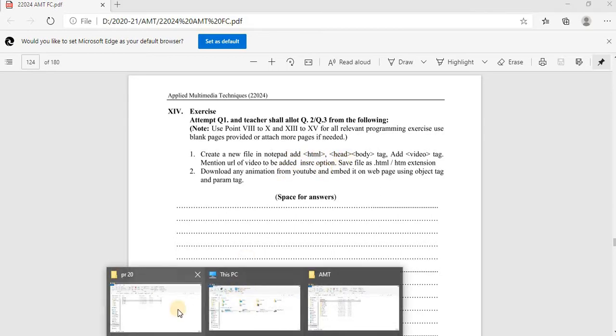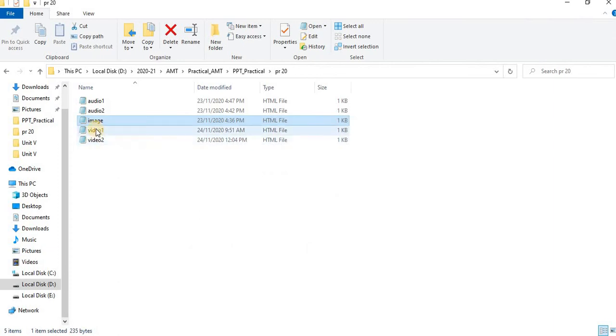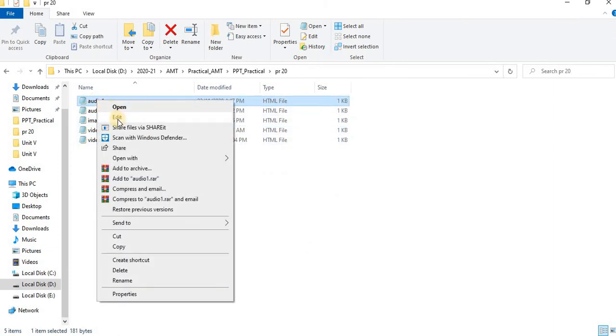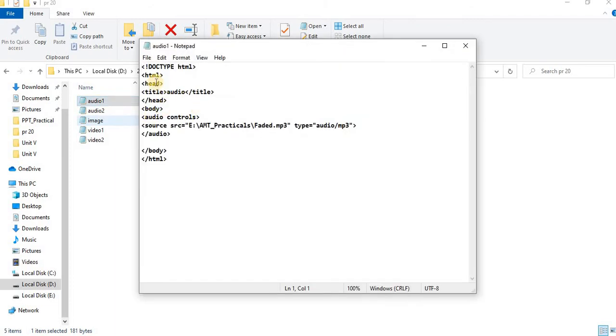I have already created that file, audio1.html. Let's edit. This is the HTML code body. In that body, write the audio tag. Using the audio tag, you display the audio file. At that time, use the controls and source attributes. In that, pass the audio file.